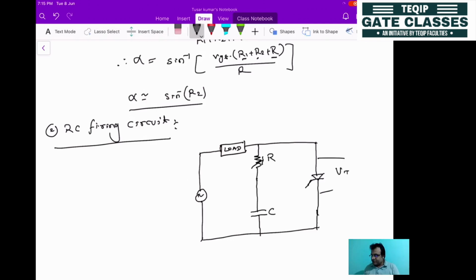Here one diode will be connected. This is connected to the gate. The voltage here will be the gate voltage, and here additionally one more diode is connected. This is R.